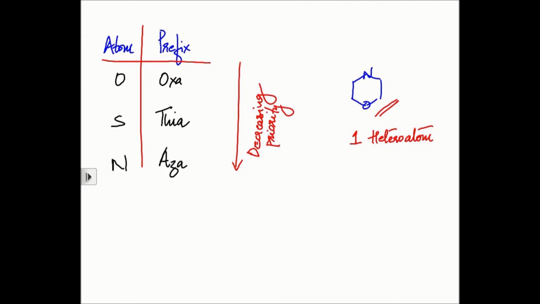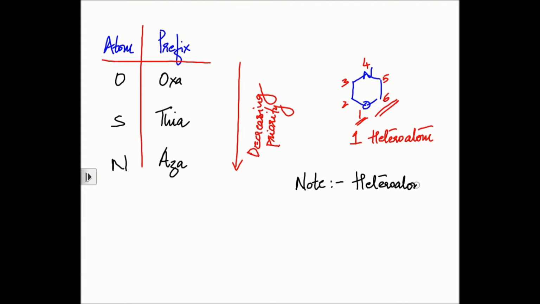Is that clear? So when oxygen and sulfur are present together in a heterocyclic ring, oxygen will get priority over sulfur. You getting that? So you will get the first prefix as oxa, okay? Because oxygen is getting priority over sulfur. And needless to say, even the numbering will start from the higher priority atom. So if I want to number this 6-membered ring, I cannot start the numbering from sulfur. Because oxygen has priority, oxygen will get the number 1.